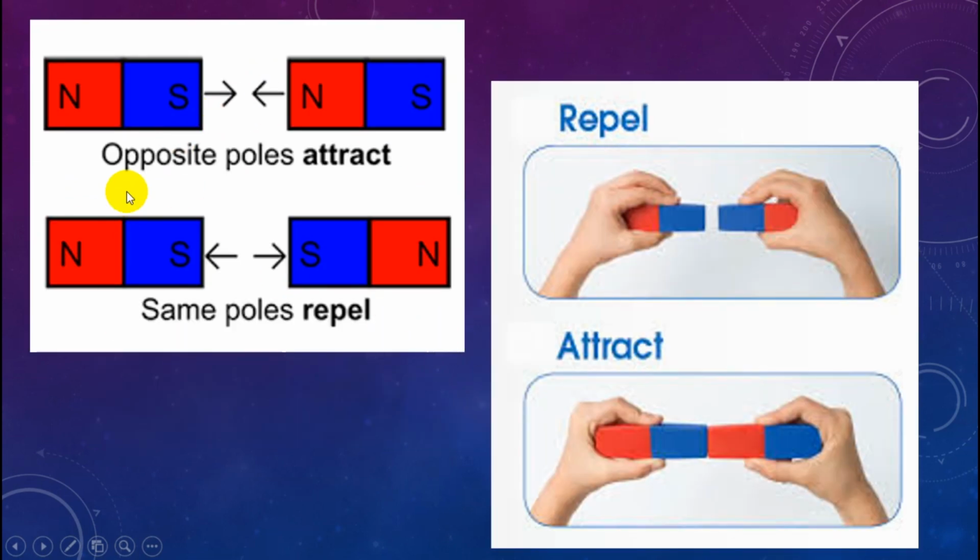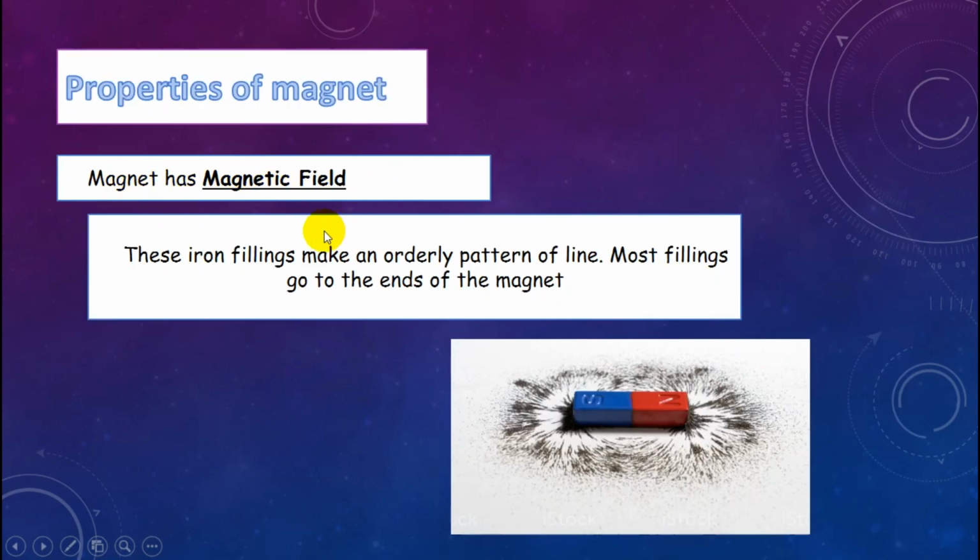Look at this picture. Opposite poles attract each other, for example South and North. Same poles repel, for example South and South, North and North. Look at this picture. Repel if same color, attract if different color or different pole. A magnet has a magnetic field. These iron filings make an orderly pattern of lines. Most filings go to the ends of the magnet, because the ends of a magnet have strong attraction.